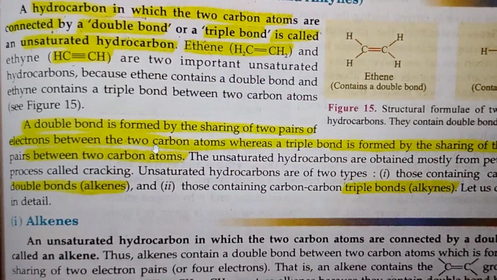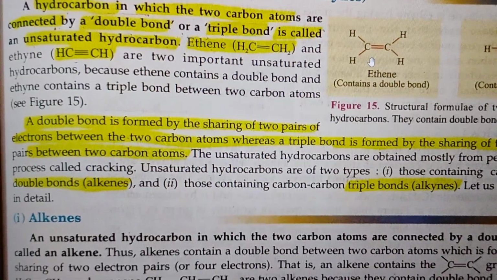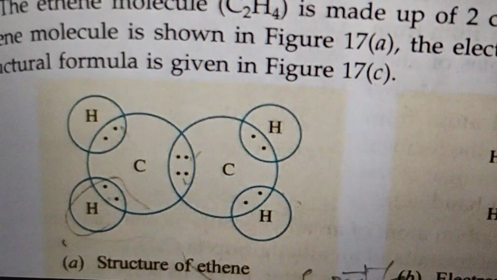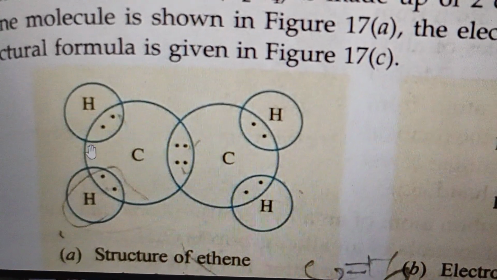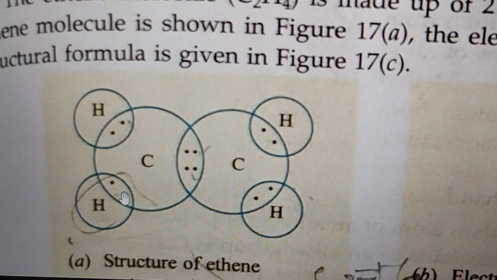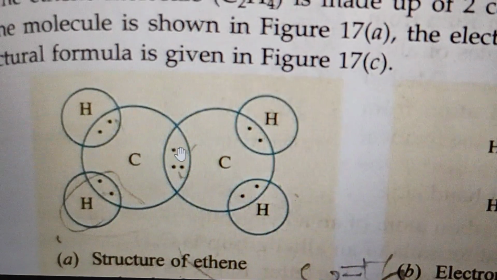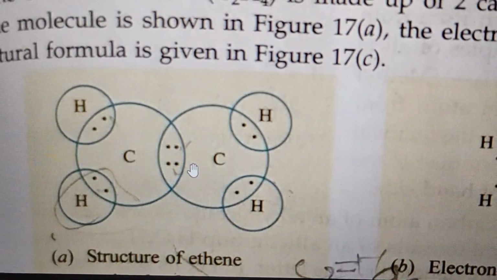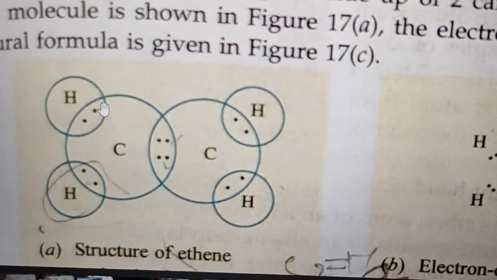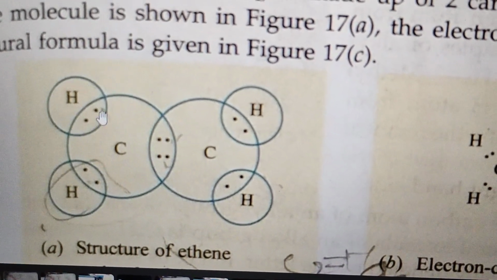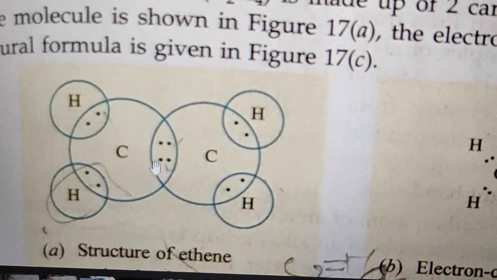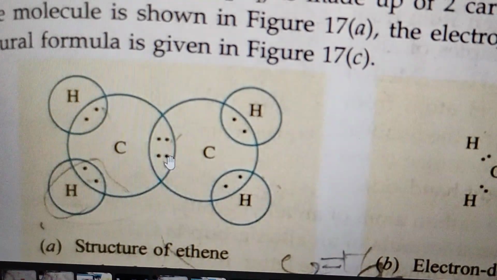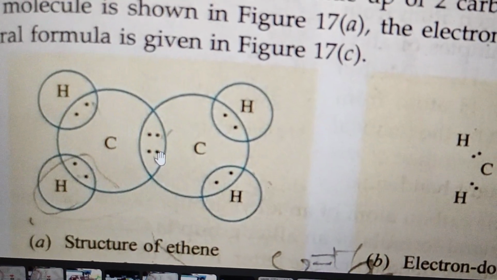So students, if we talk about electrons, 1 bond is equal to 2 electrons. Okay, I will share it with you. You can see the electron dot structure, students. If you are seeing the 2 electrons here, that means 1 bond. Here 2 electrons means again 1 bond, and here 2 electrons means again 1 bond and again 1 bond. That means carbon should have 4 in its outermost shell to fulfill its octet. That's why it has 4. How many electrons does it have in total? You can count. It has 8 electrons. That means 4 pairs of electrons. And students, the electron dot structure is very important for your board examination. So remember this, students.